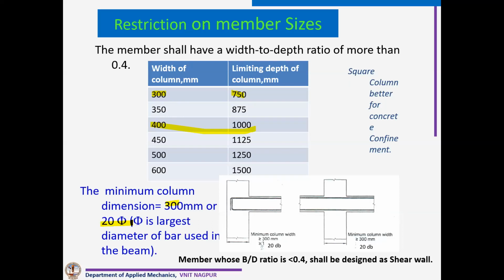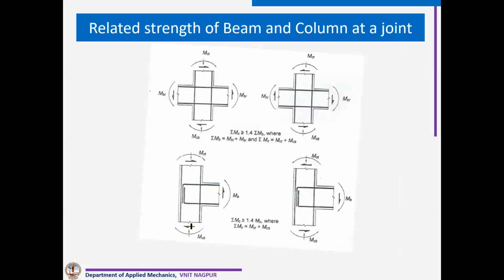So we have to restrict our column dimension as per this 300 mm or 20 times the beam bar diameter. Now suppose the width to depth ratio is less than 0.4, we have to design it as a shear wall.